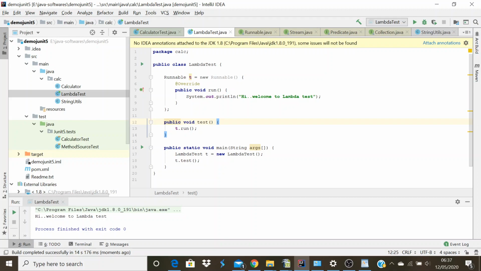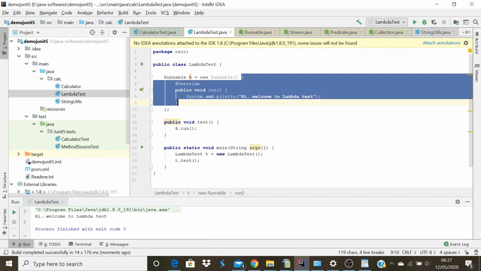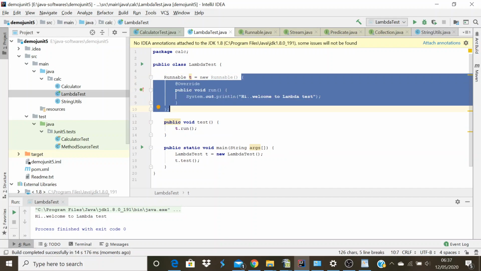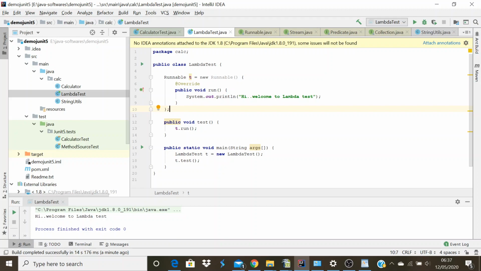So in summary, we have used the anonymous class to implement the run method, and in the run method we have written some code. It is just printing a statement, but we can implement more logic if we need. But in this, if you see, there is too much boilerplate code. Using lambda we can reduce this piece of code and make it much cleaner. Let me implement the same code with lambda.